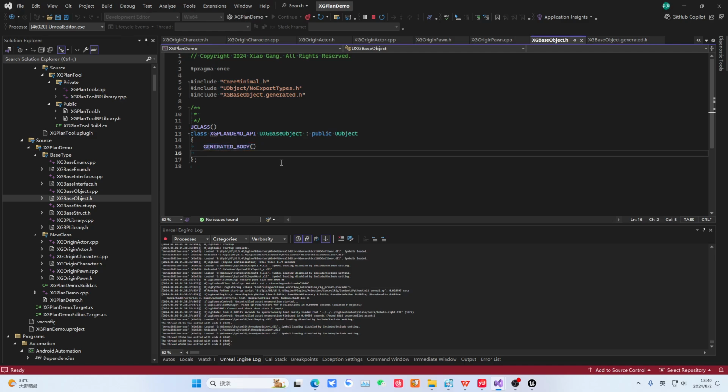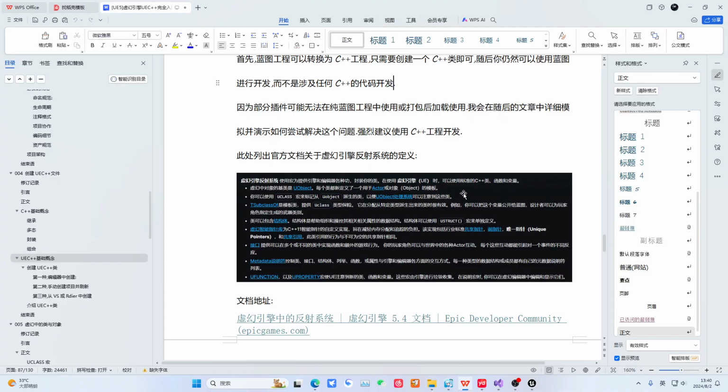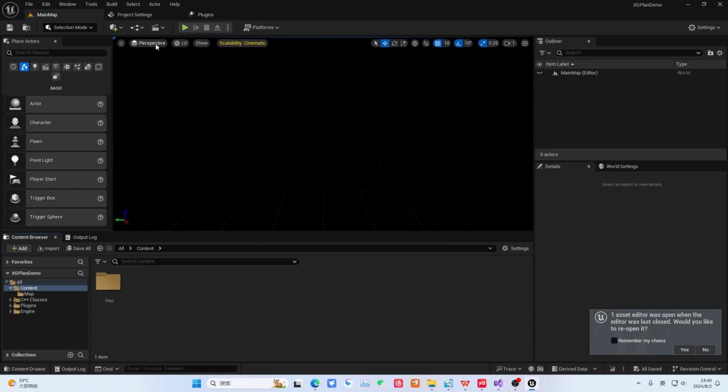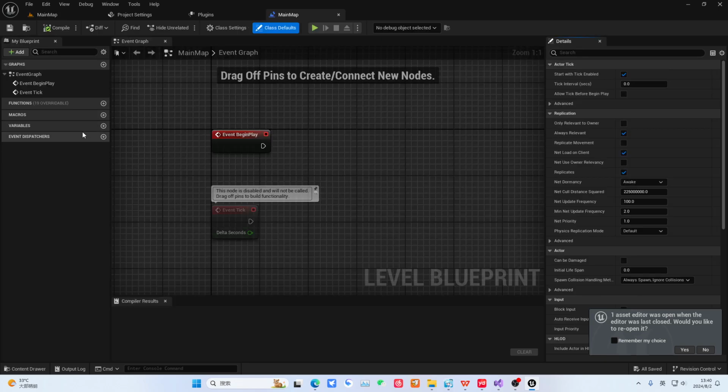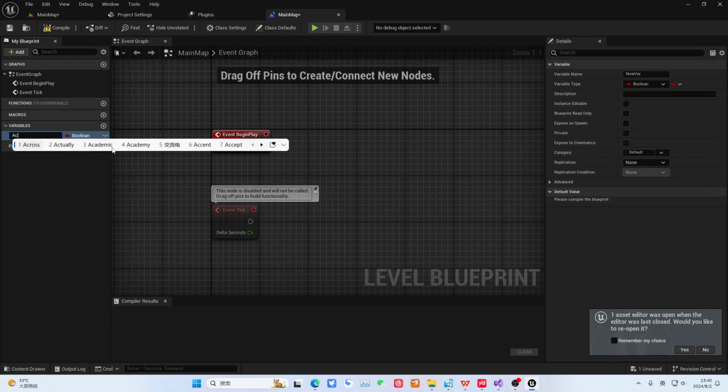If it is a class, mark it with class like this. This is the access specifier, meaning we want public inheritance. This line is usually written like this by default. That's it, okay? Then GENERATED_BODY and the new class are used together with the engine. There is a UObject here, and it is combined with our UCLASS and GENERATED_BODY. Together, they handle it. So this is defining one of the most common Unreal C++ classes. Then you can see it actually does a lot of work inside. We will expand on that later. Okay, so such a class is defined with our UObject processing system.